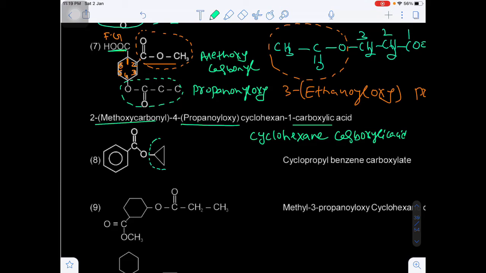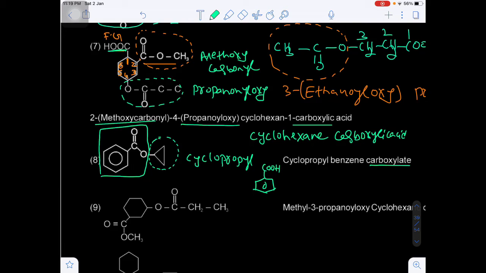Now similarly here also you see, so this is the ester. So in ester, first of all we have to write the name of the alkyl part of the alcohol. This is known as cyclopropyl, cyclopropyl. And this will be the benzene carboxylic acid, because benzene is there and the carboxylic group will be out of the parent chain, so benzene carboxylic group. Okay, but this is the ester.